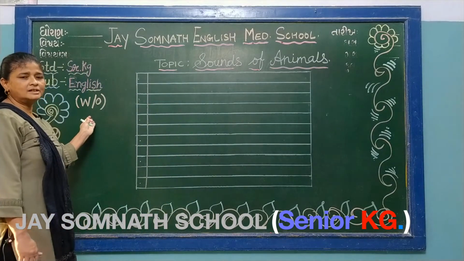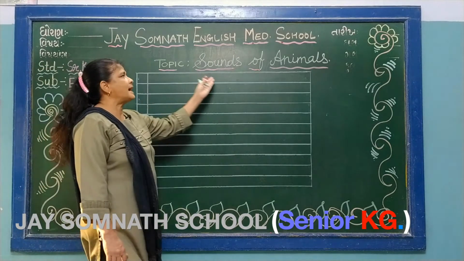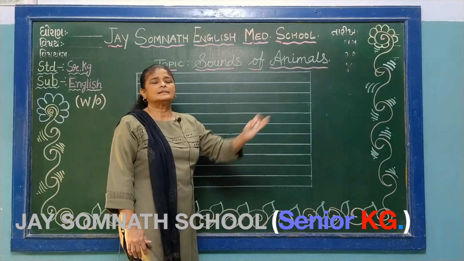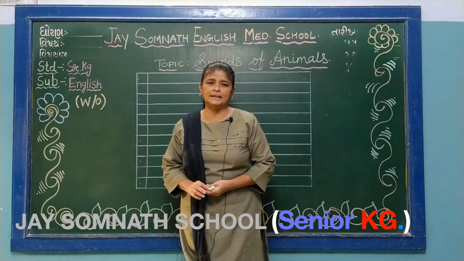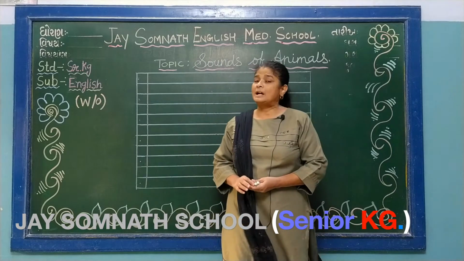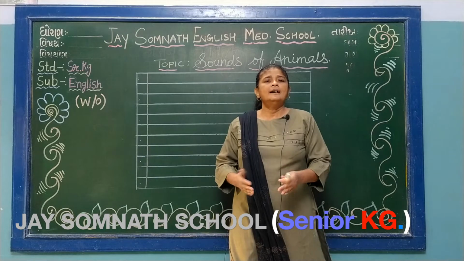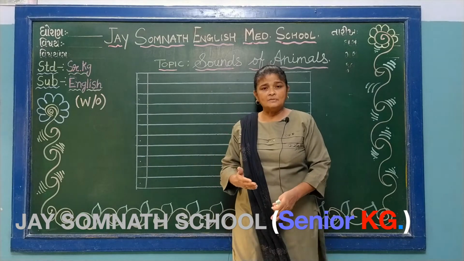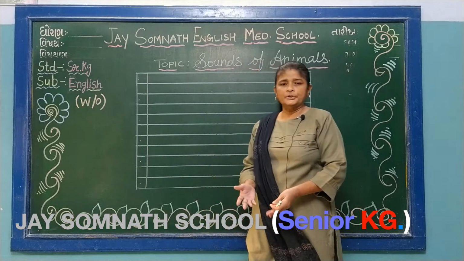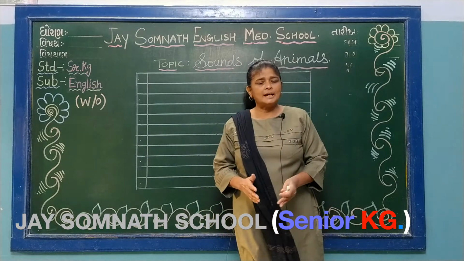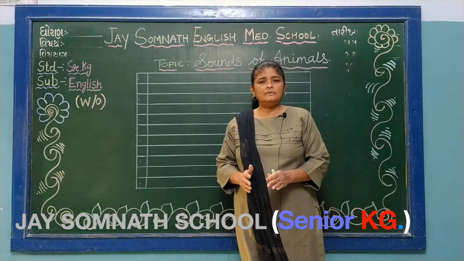It is in the written also and it is in the oral also. Okay, our topic is sounds of animals. Sounds of animals means dogs, cats, cows, sheep have sounds, just like we human beings talk with words, but they have some sounds. Like a dog says bow bow, a cat says mew mew. These all are the animal sounds. So we will learn about the sounds of animals.